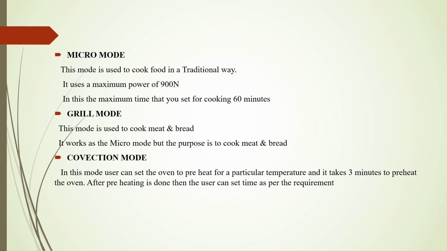So first comes the micro mode. This mode is used to cook the food in a traditional way. It uses the maximum power, that is 900 Watt. In this, the maximum time that we can set to cook the food is 60 minutes or 1 hour. Next comes the grill mode. This mode is used to cook meat and bread. It works like micro mode, but its purpose is to cook meat and bread.